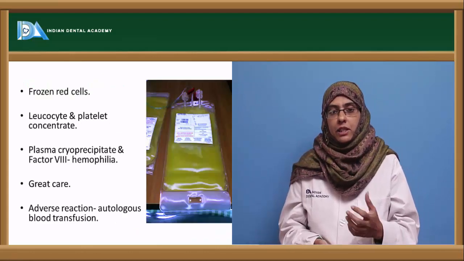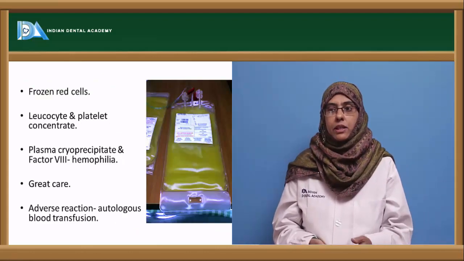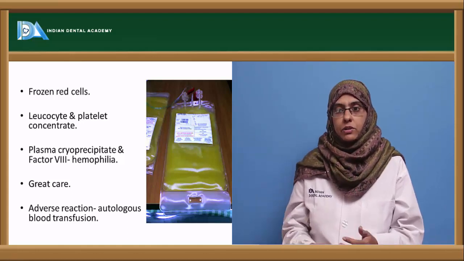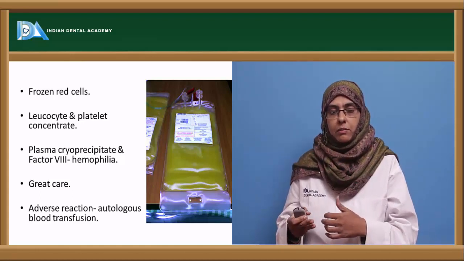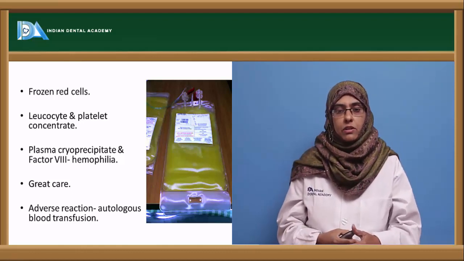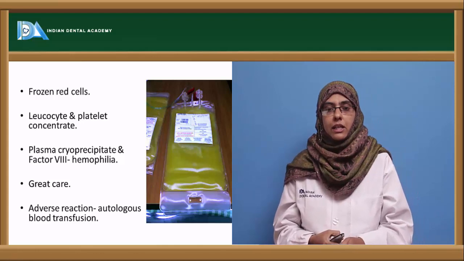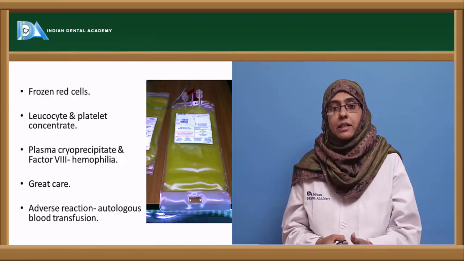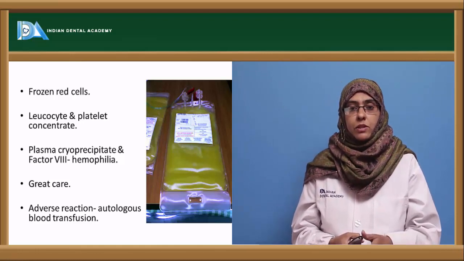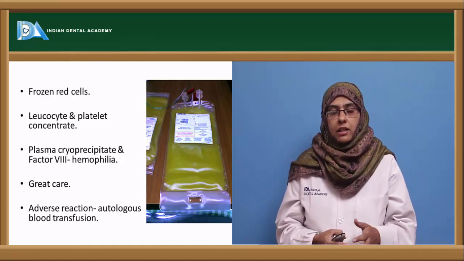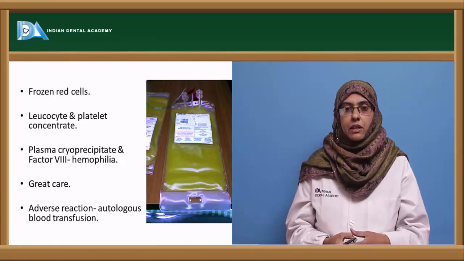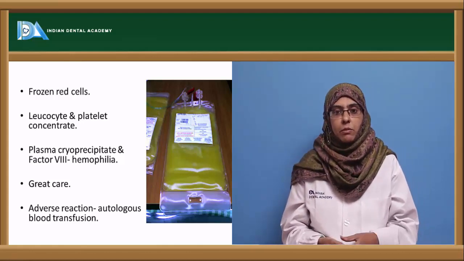So if you are using the RBCs, it is a blood component. Now a variation can be done to make use of the platelets for the component therapy. So you can also make use of the frozen red cells or leukocyte and the platelet concentrate. Only the platelets can be given to treat various diseases, mostly dengue and all. And here the platelet concentrate contains plasma, cryoprecipitate and factor 8 to treat hemophilia.